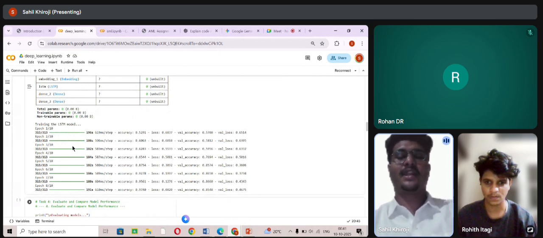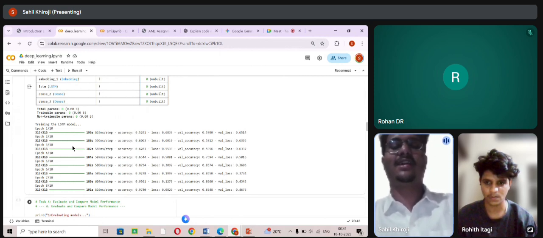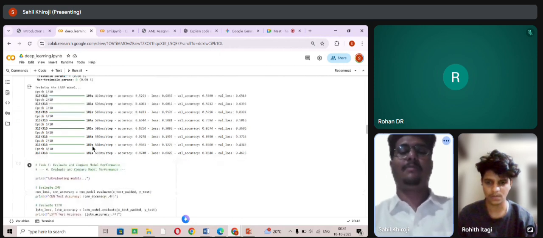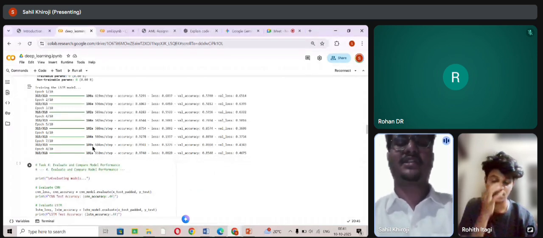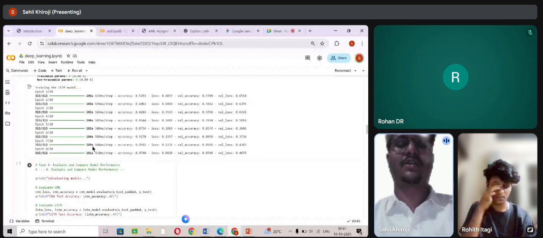Early stopping stops training automatically when no more improvement happens. For the output, in epoch 1, the model starts learning slowly and gives about 53% accuracy. In epochs 4 and 5, accuracy improves significantly and the model learns from the data. At epoch 7, the model achieves about 94% training accuracy and 86% validation accuracy.